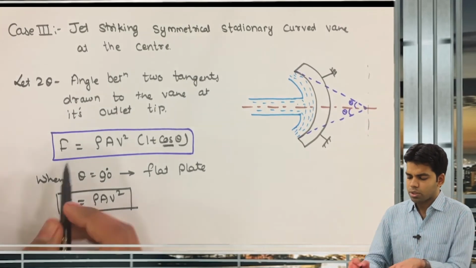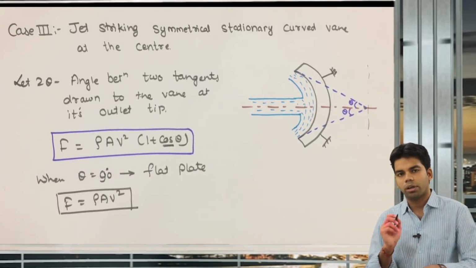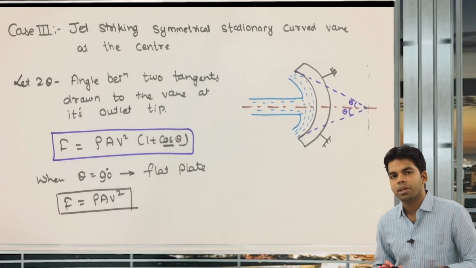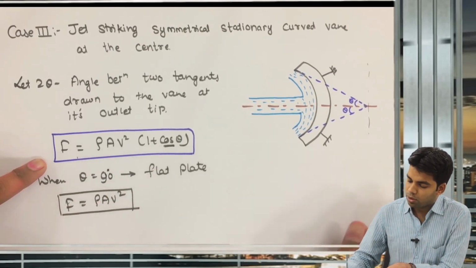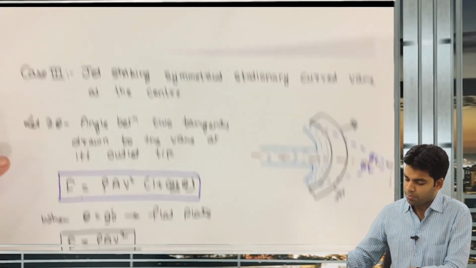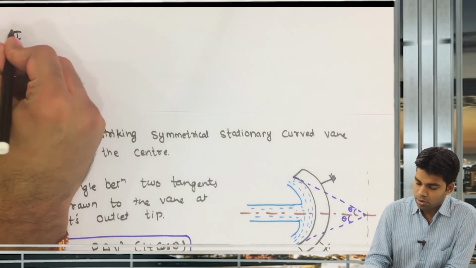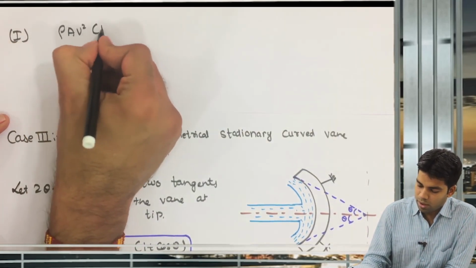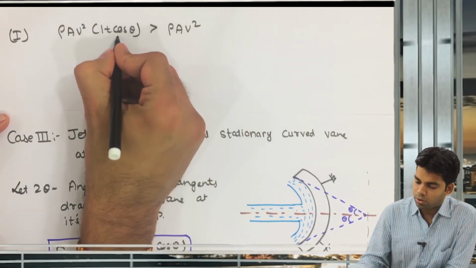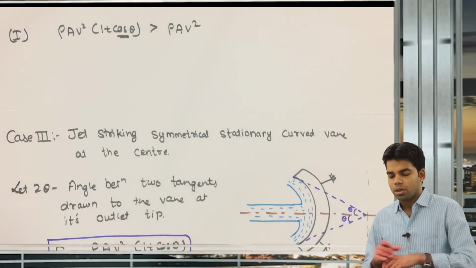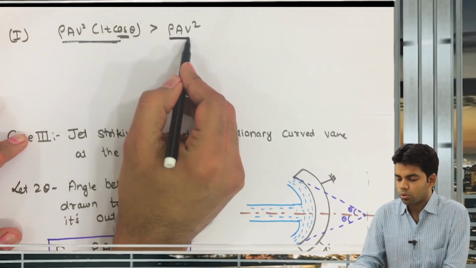Getting this? Okay, so the force acting on the curved plate F is equal to rho a v square into 1 plus cos theta. Now a few important conclusions we can draw from here. The very first conclusion: F on the curved plate is rho a v square into 1 plus cos theta, and for the vertical plate it is rho a v square. Since the value of cos theta is greater than 0, obviously lying between 0 and 1, this term is always greater than rho a v square.